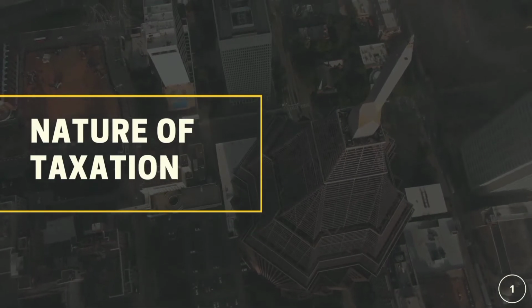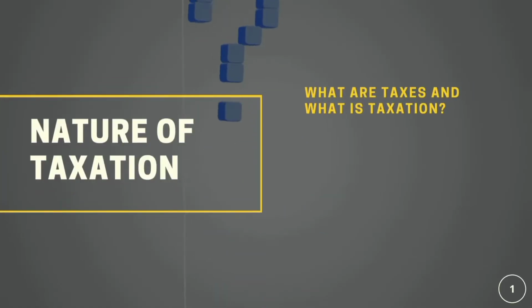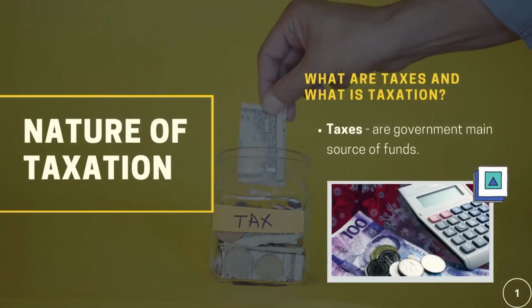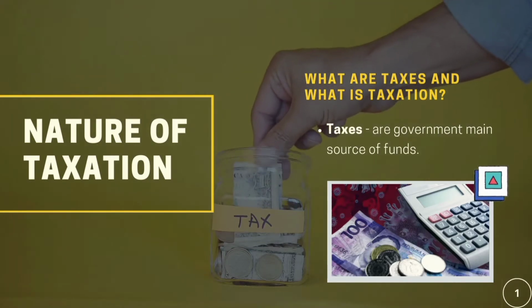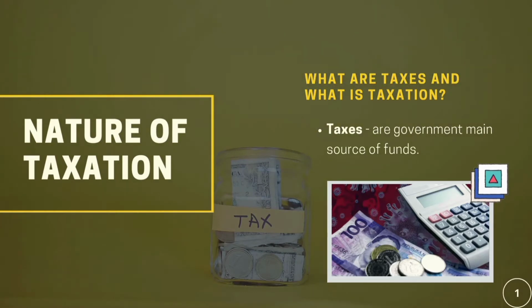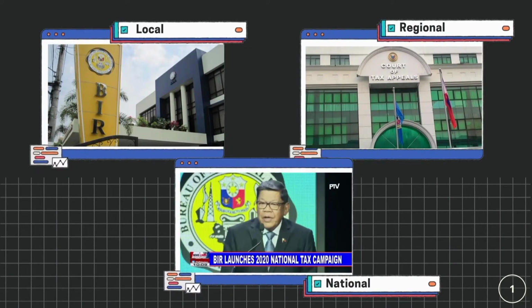We will be talking first about the nature of taxation. So what are taxes and what is taxation? Taxes are government's main source of funds. It is an involuntary fee levied on individuals or corporations and enforced by a government entity, whether local, regional, or national, in order to finance government activities.